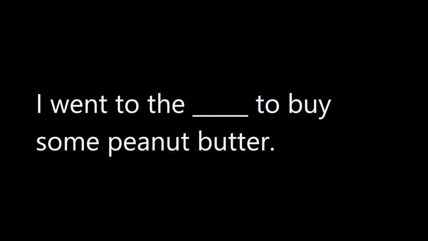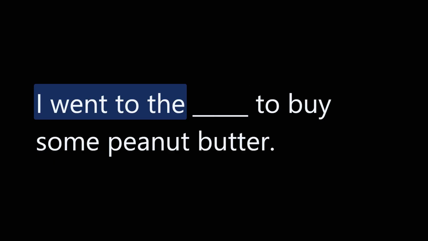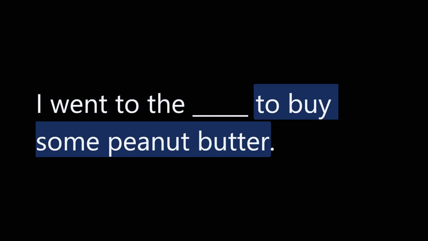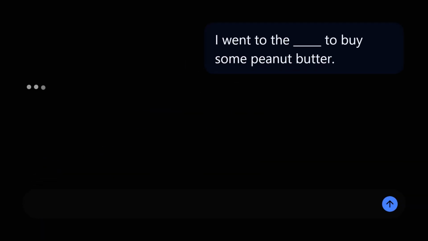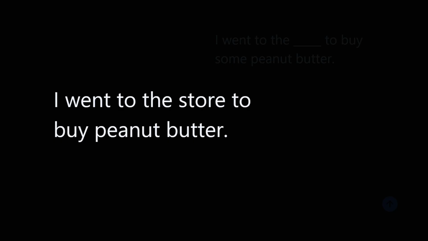We have a sentence. We want it to fill the blank. On one side, we have, "I went to the," and on the other side, we have, "to buy some peanut butter." Basically, we're providing two solid endpoints and letting the AI fill the gap. We've constrained the problem enough that there's only one reasonable answer. We made it so hard to mess up that we can trust the AI to always respond with "store." Or rather, we made it so we don't have to trust the AI.